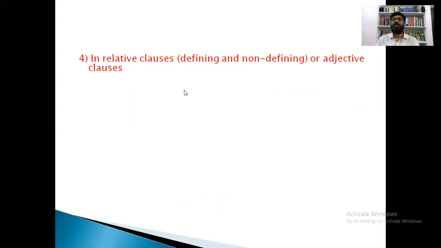Here is the fourth use of comma: the comma is used in relative clauses. What are called relative clauses? When the clauses are joined with who, which, that, such a clause is called a relative clause. There are two types of relative clauses: defining relative clause and non-defining relative clause. A relative clause is also called an adjective clause.